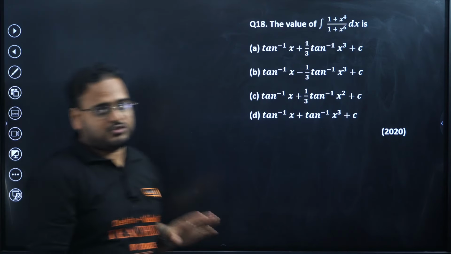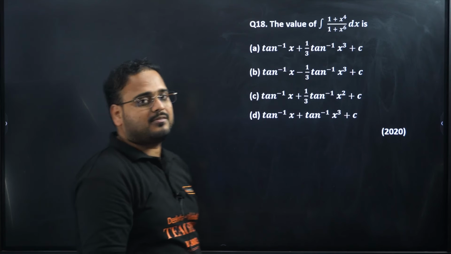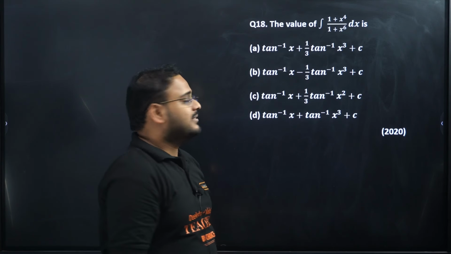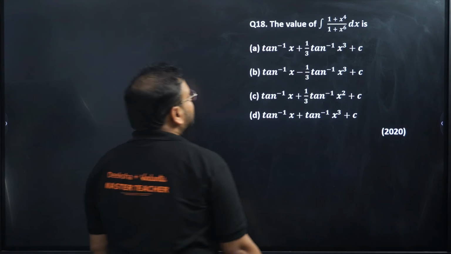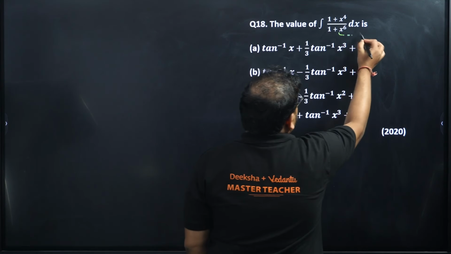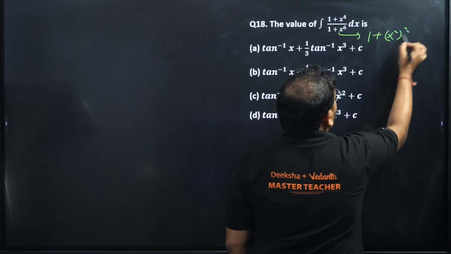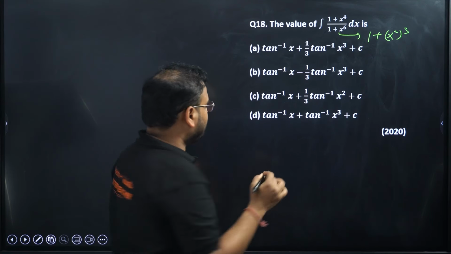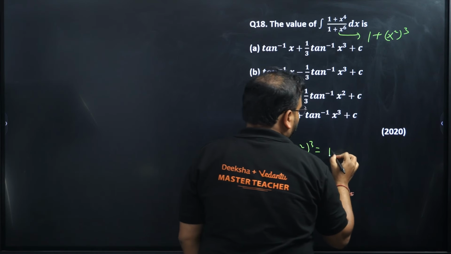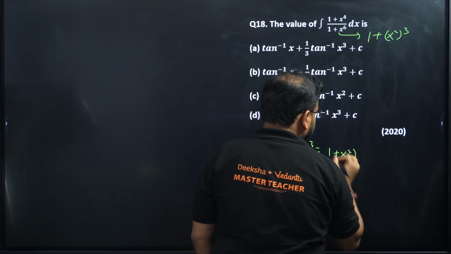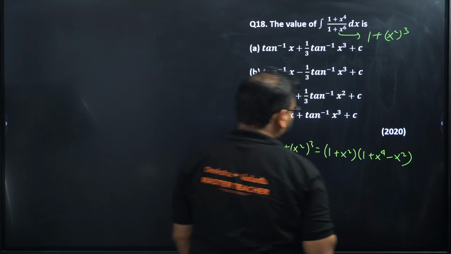These are very good questions. The value of integral of 1 plus x power 4 upon 1 plus x power 6. This is an easy question, but this is a little bit out of the box. Let's see. We can see this is forming a formula: 1 plus x square the power 3. We have a formula for that if you remember. 1 plus x square power 3 is given by 1 plus x square into 1 plus x power 4 minus x square.